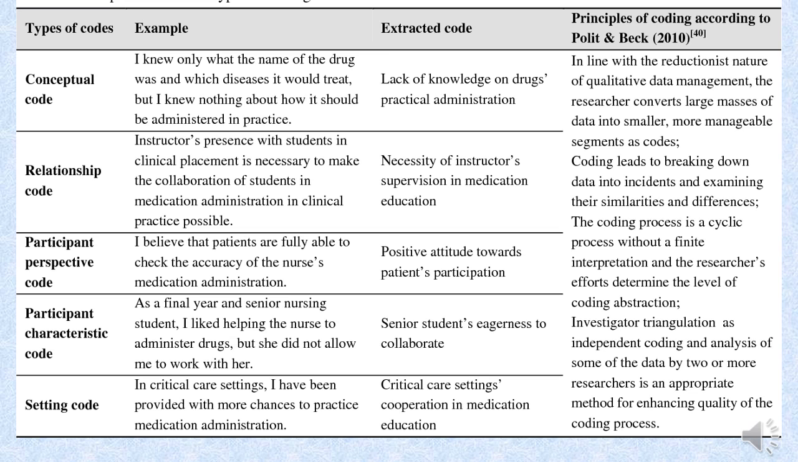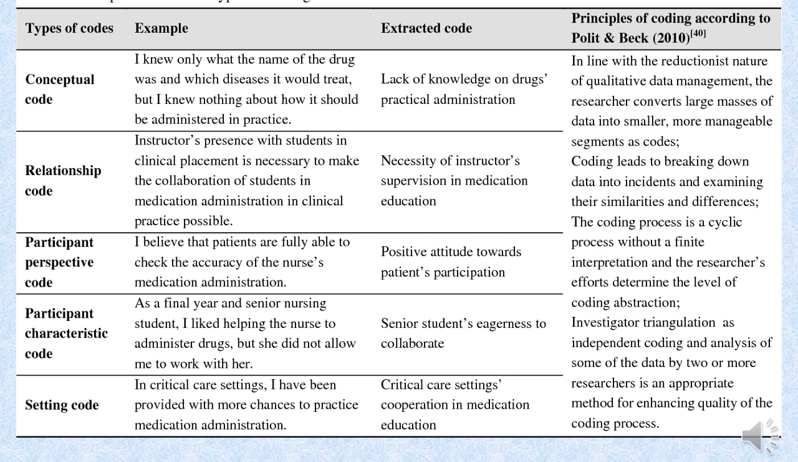Now let's come to the other one: relationship code. "Instructor's presence with students in clinical placement is necessary to make the collaboration of students in medication administration in clinical practice possible." Now you can see that it shows that there is a necessity of instructor supervision in medication education. So these are called relationship codes. Then participant perspective code. "I believe that patients are fully able to check the accuracy of the nurse's medication administration." So it shows a positive attitude towards patients' participation.